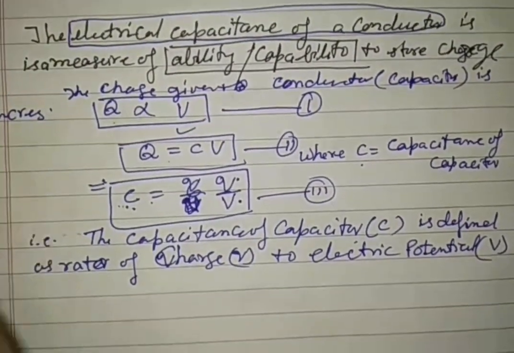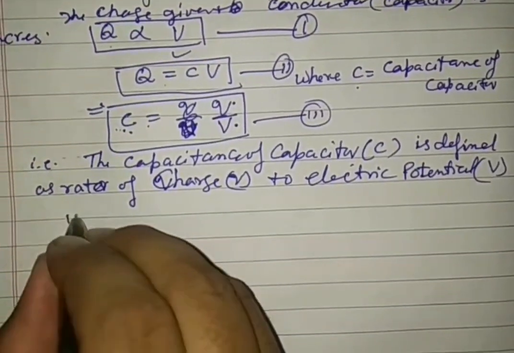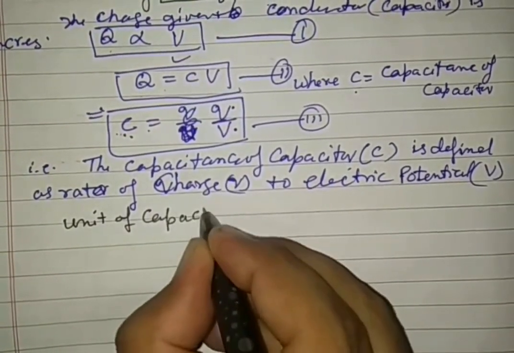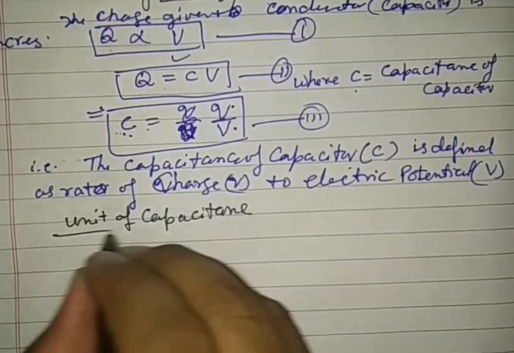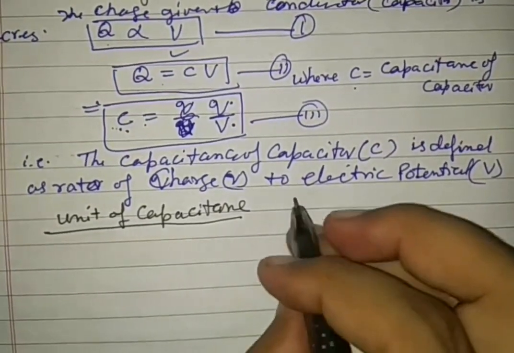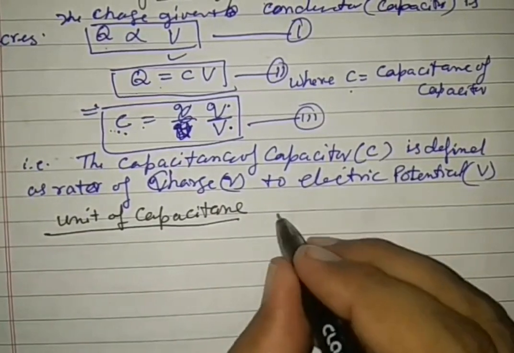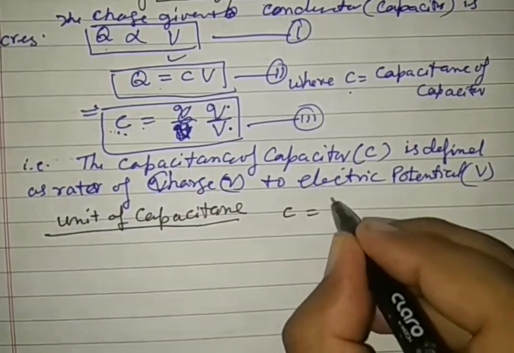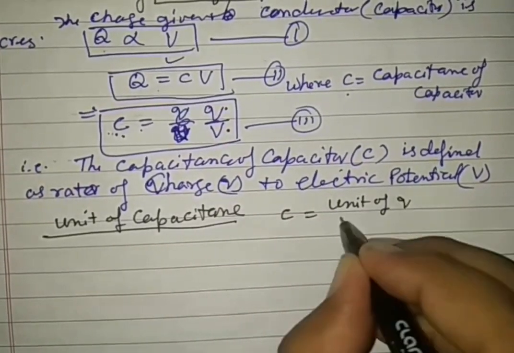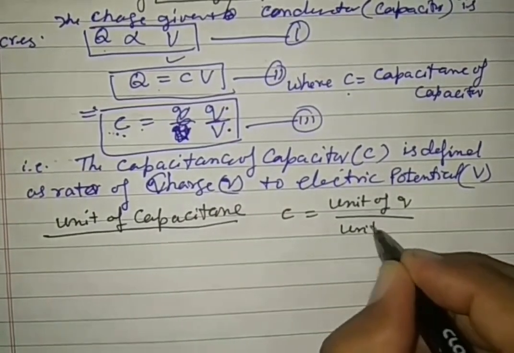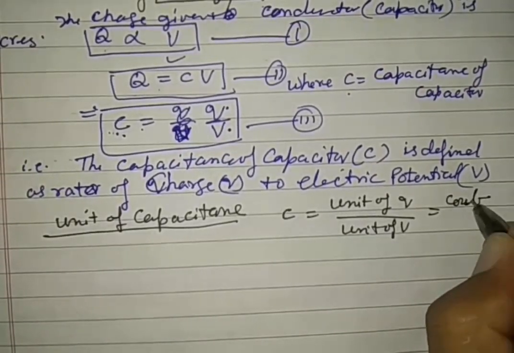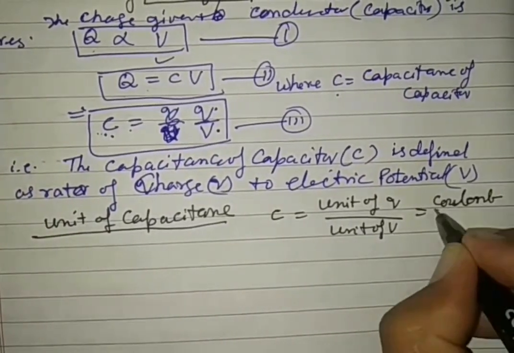Now we want to see the unit of capacitance. The unit of capacitance C is equal to the unit of Q by the unit of V. It is Coulomb by volt.